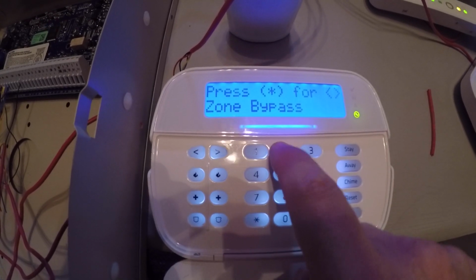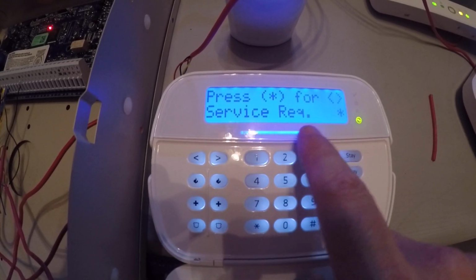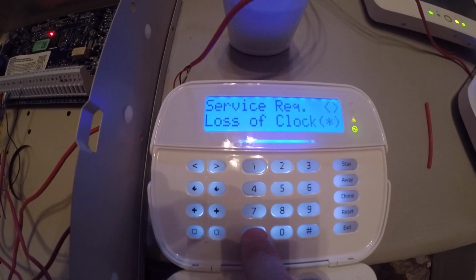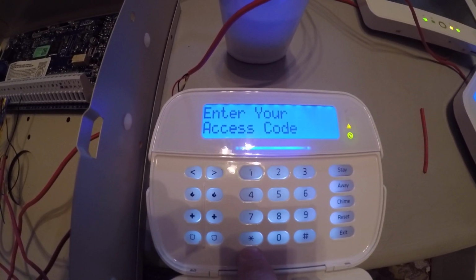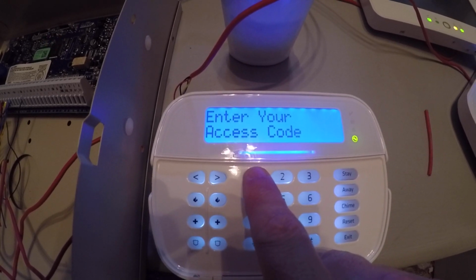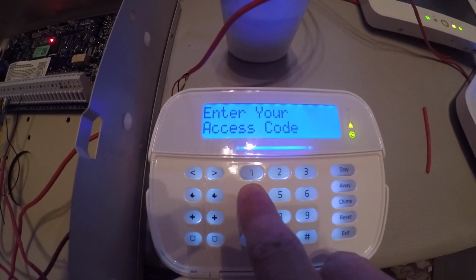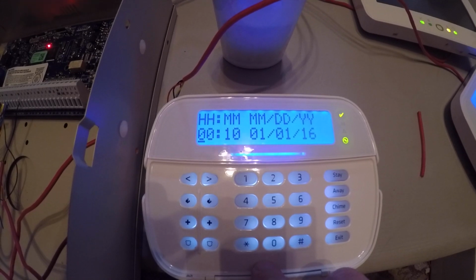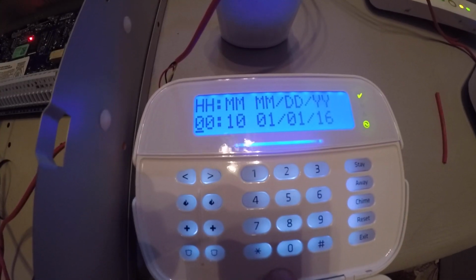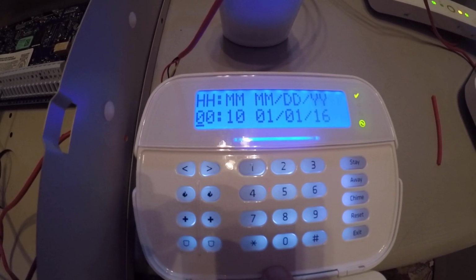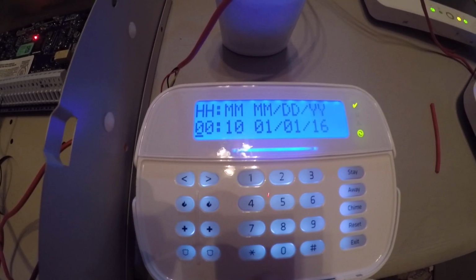So if we hit star 2 here, service required, it says loss of clock. If we hit star, enter your access code, and require 1, 2, 3, 4. And it's wanting us to set the time. It wants it in military time. So if it's 4 o'clock, it's 1600.